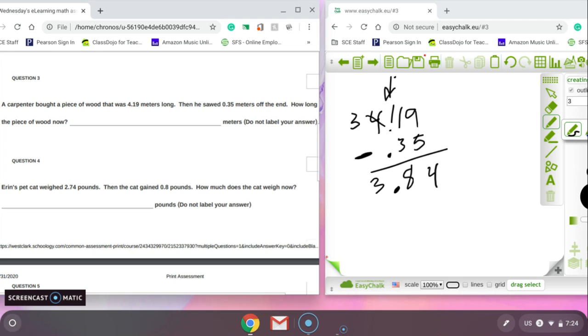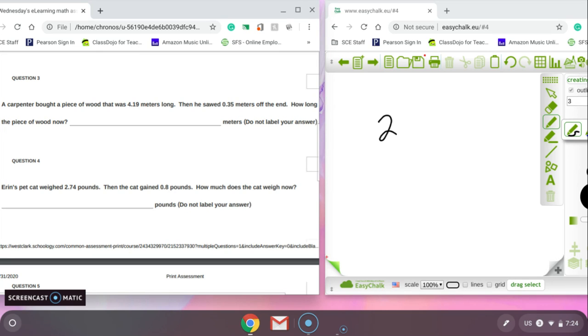Aaron's pet cat weighed 2.74 pounds. Then the cat gained 0.8 pounds. How much does the cat weigh now? All right, well, what happened? Well, we weighed the cat. The cat was 2.74 pounds. What happened to the cat? It said it gained weight. Well, what happens when you gain weight? You get bigger. What math makes you bigger? We add. What are we adding? 0.8. So we're going to line up our decimal. There's 0.8. You can add in a 0 if you want. I know a lot of y'all made the mistake. You put the 8 underneath the 4 when you did this. Guarantee it. You got to line up those decimals.